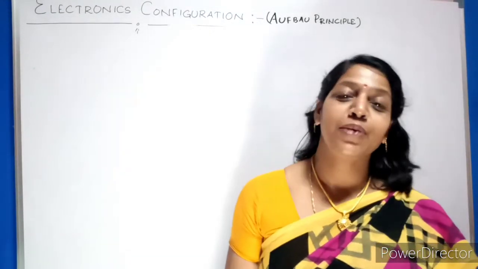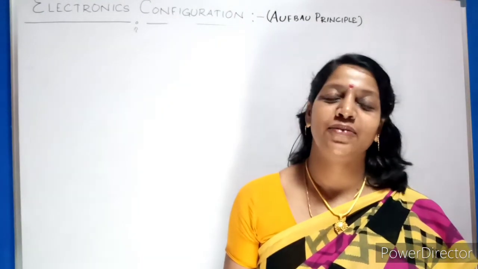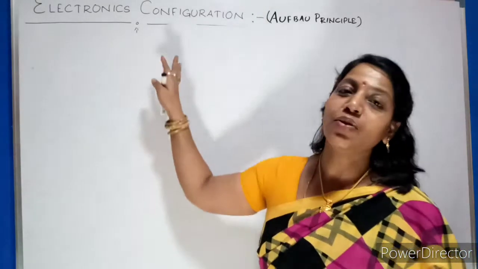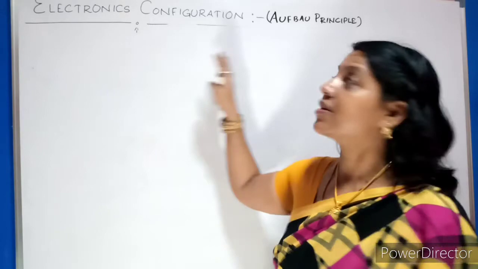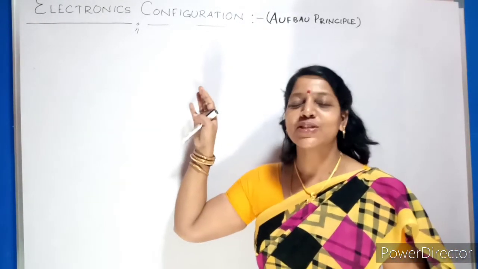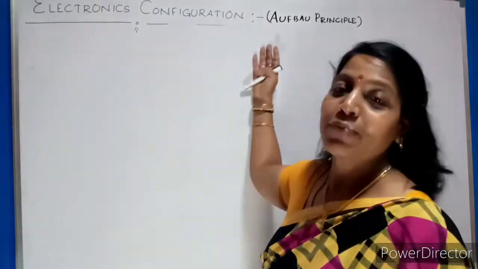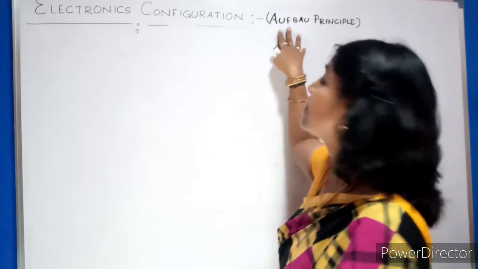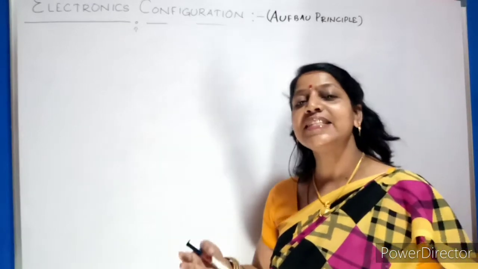Very important is the electronic configuration of atoms or elements. So how to arrange it? There is a principle called the Aufbau principle. It is not the name of a scientist. Most students think it is the name of a scientist. No, it is a German word, Aufbau, whose meaning is building block.